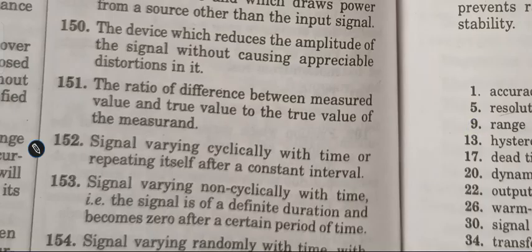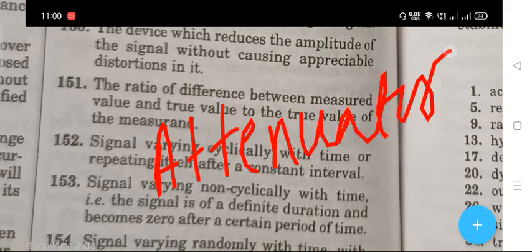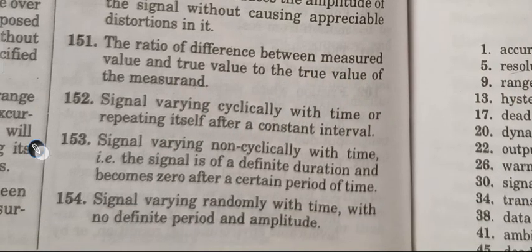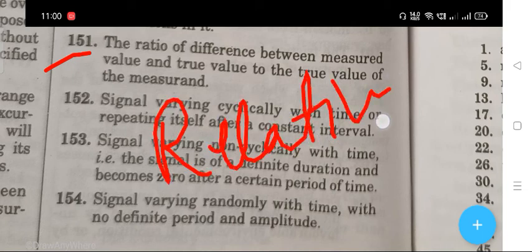The device which reduces the amplitude of the signal without causing appreciable distortion in it. The right answer is attenuator. The next question is the ratio of difference between measured value and true value to the true value of the measurement. The right answer is relative error.